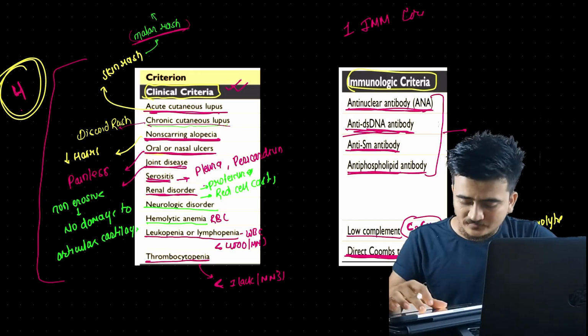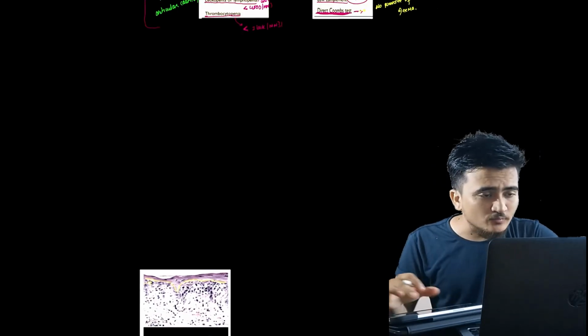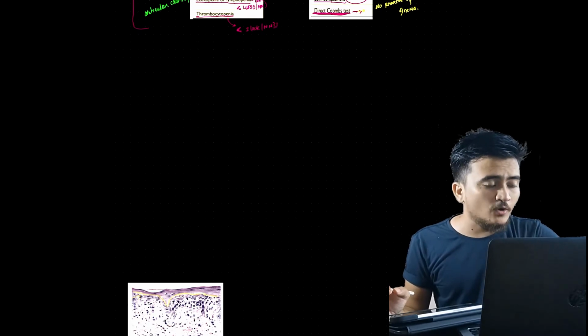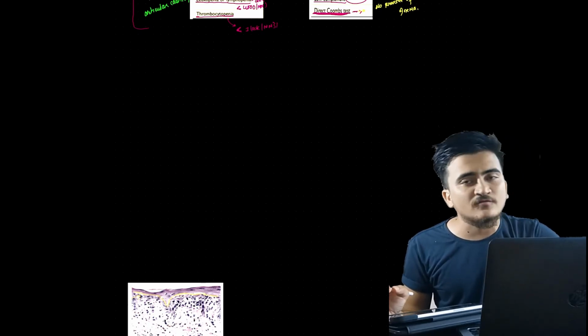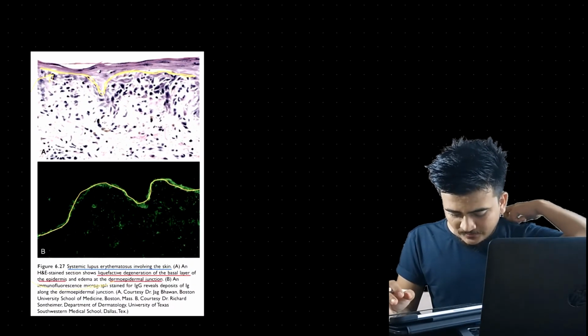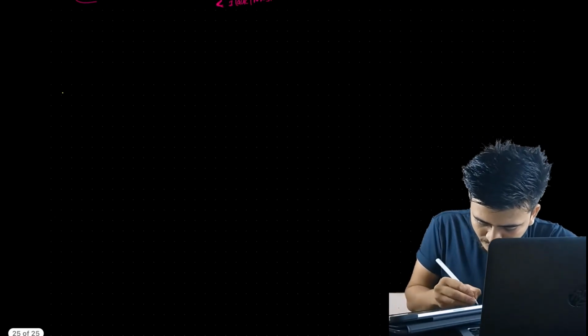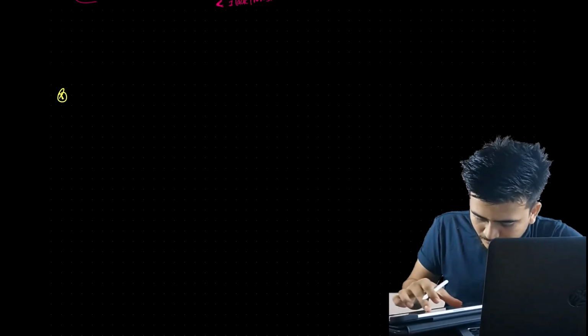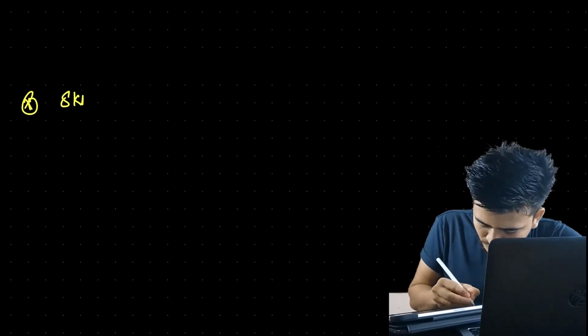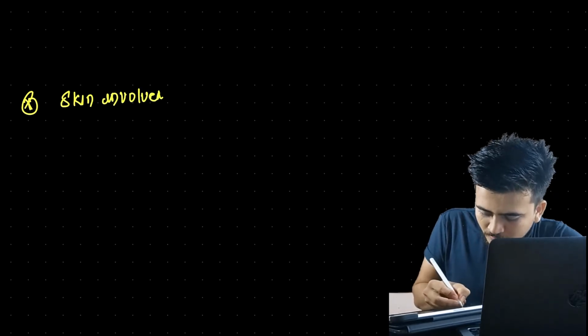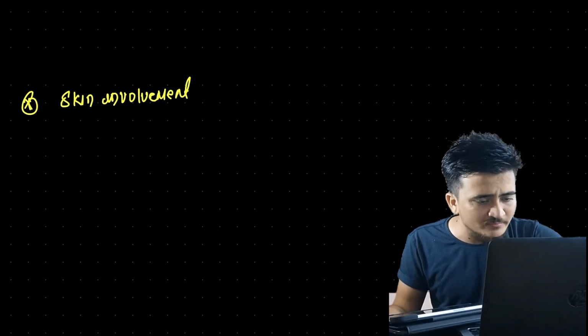Now moving forward, we will know about the several involvements of different organs or systems in our body. Talking about the several involvements, we would like to move toward skin involvement. As you have seen in the diagram, this is what we will be talking about. Let us talk about skin involvement.